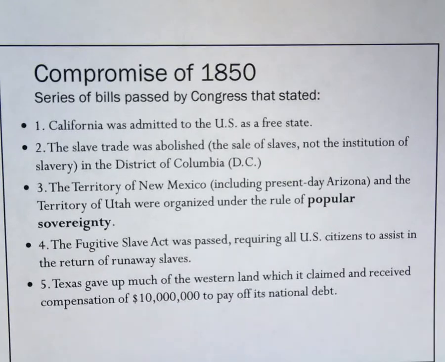Other aspects of the Compromise of 1850 include the Fugitive Slave Act, which requires all U.S. citizens to assist in the return of runaway slaves. Basically, it makes it the duty of all Americans to capture escaped slaves. Texas also gives up much of its land in the West to other states, not freely, but because the United States now owns Texas, they now own Texas's land. So that land goes to other states, but Texas gets $10 million in return in order to pay off its debt from the war against Mexico. So there is a trade-off.